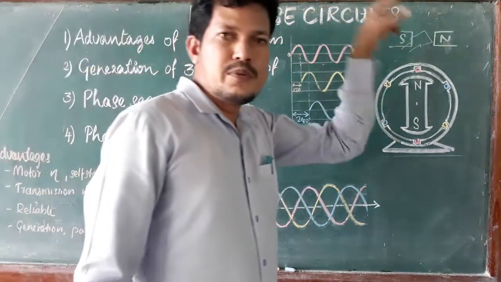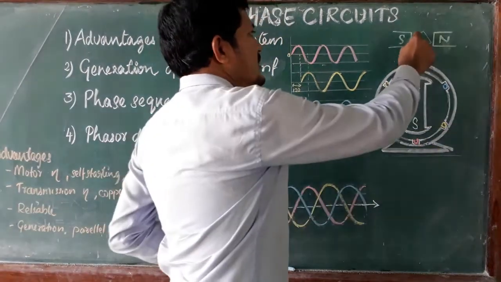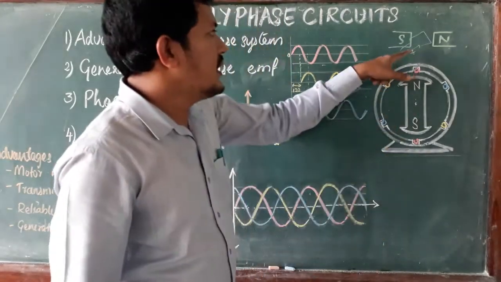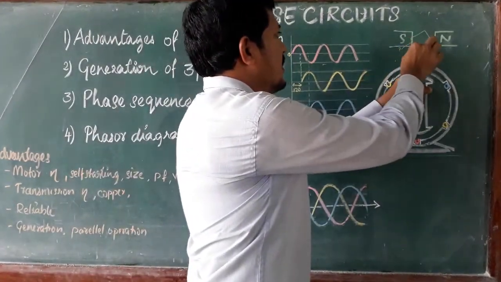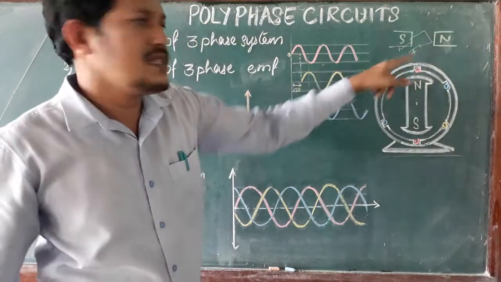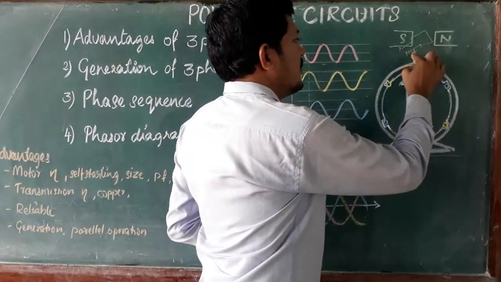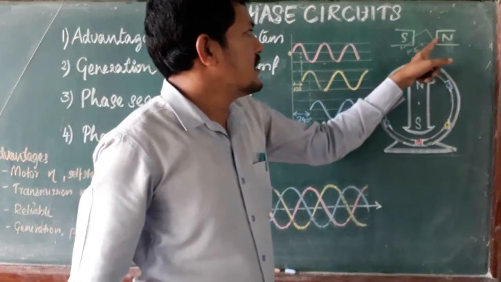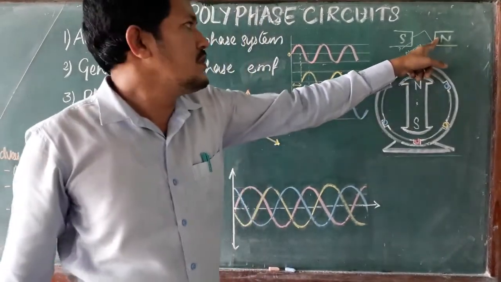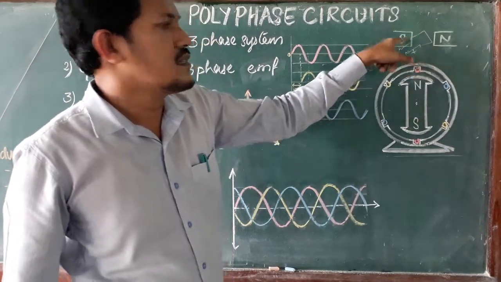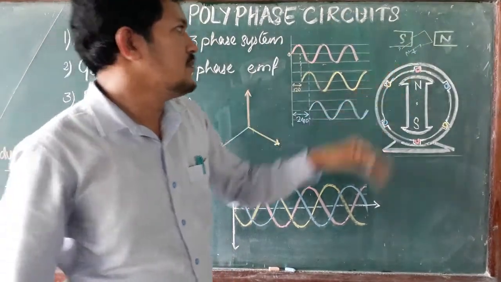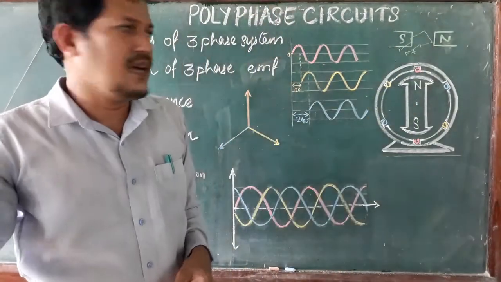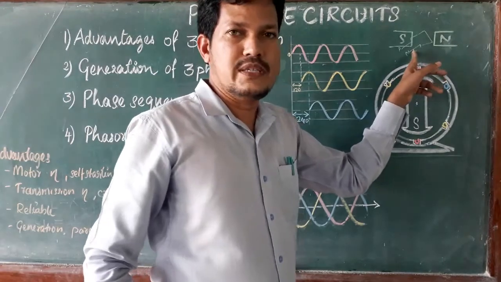South pole, north pole, rotating. So EMF is generated. One side we made an earth connection, so we are taking only the other side as phase, and the earth connection terminal is taken as neutral. So here it is always zero potential. Whenever the conductor reaches the north pole, it is taken as positive. Whenever the same conductor reaches the south pole, it is a negative magnitude. So the phase alternates positive, negative, positive. The other side is neutral, zero voltage.